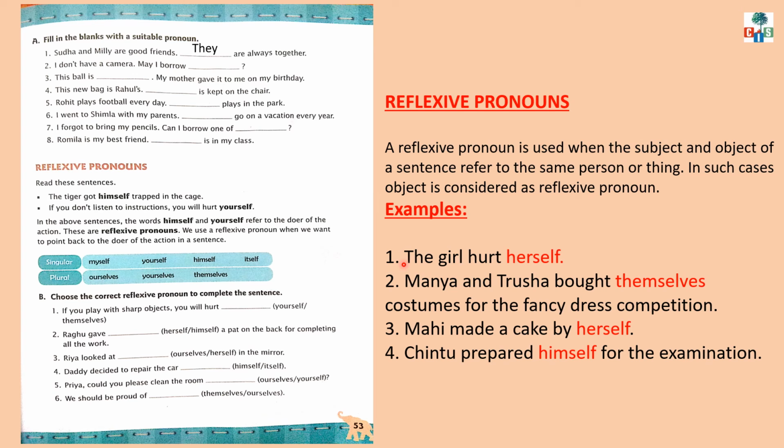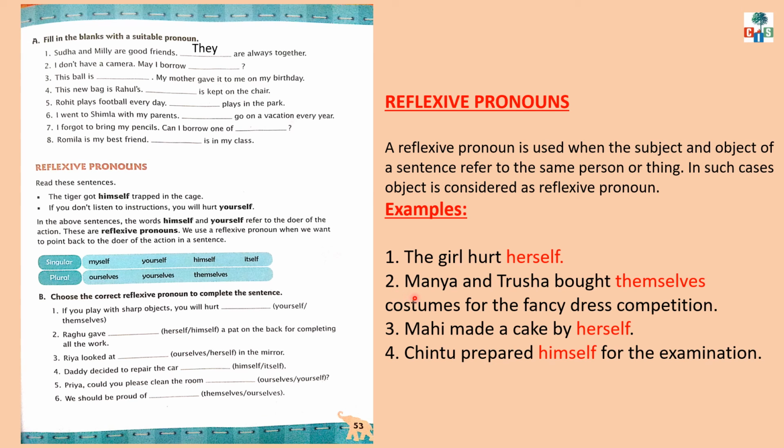Let us understand with a few examples. The girl hurt herself. Here, the subject is girl and herself is the reflexive pronoun. We are talking about the same person. Herself means the girl only. So, the action reflects back to the subject only.